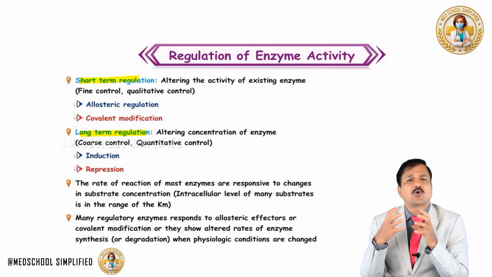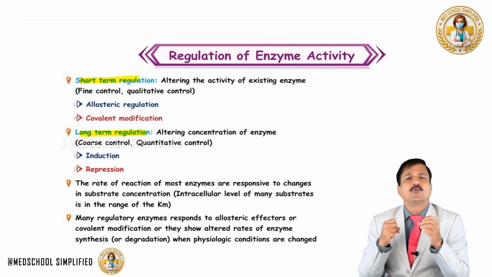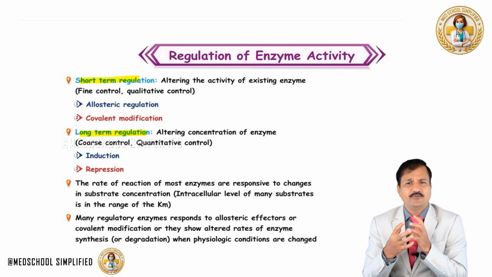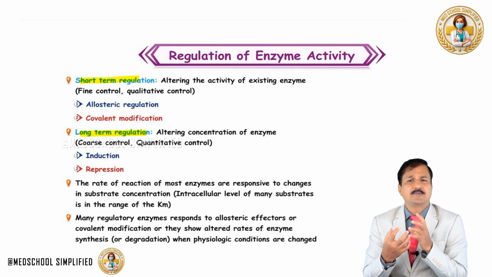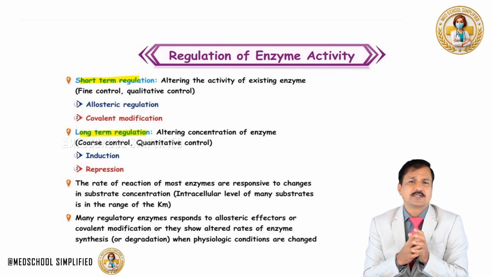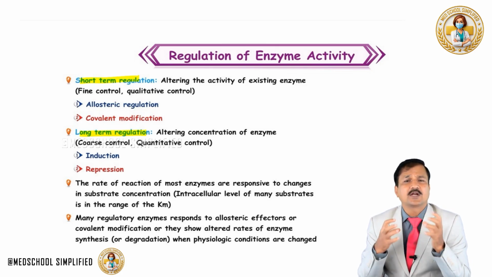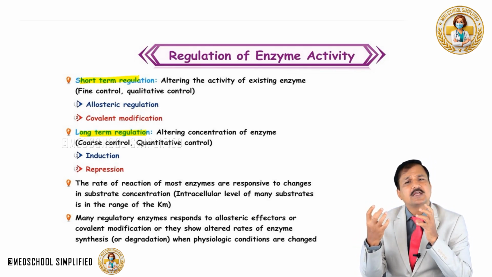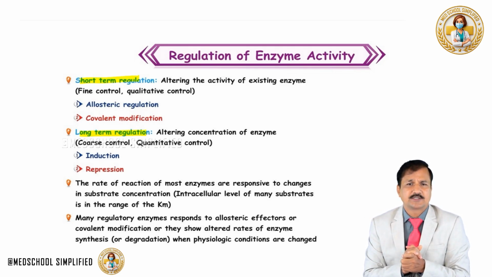We also refer to it as a qualitative control. In short-term regulation, we have allosteric regulation, where the allosteric modulators will keep the enzyme activity high or low, or it can be covalent modification, where addition of certain things like phosphate over the enzyme's surface may alter the enzyme activity, keeping it either active or inactive. So this kind of fine control, where enzyme concentration is not changed but the existing enzyme's activity is altered, is called short-term regulation.